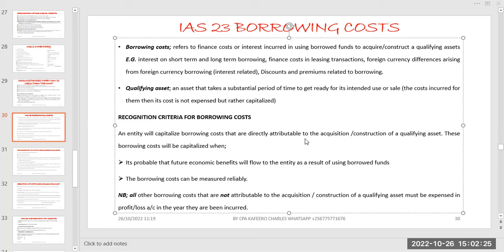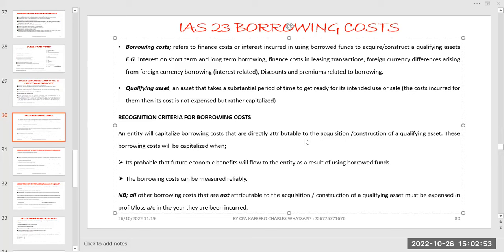A qualifying asset means that asset is going to take a substantial period, at least more than 1 year, to get ready for its intended purpose. So that's basically what we can talk about definition wise and the scope of what we are going to be seeing. But as the definition says, this refers to financial costs or interest.